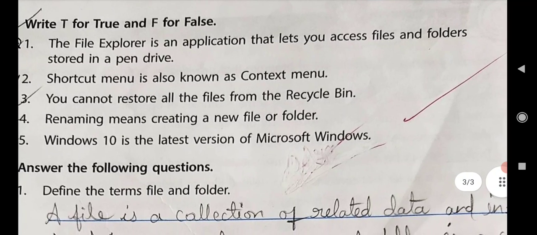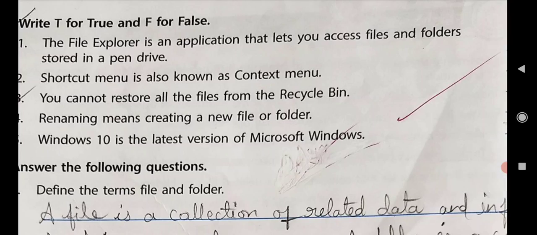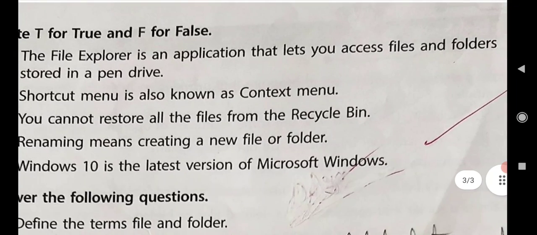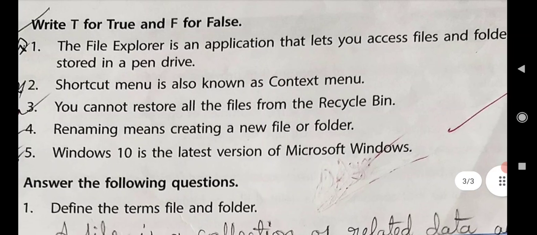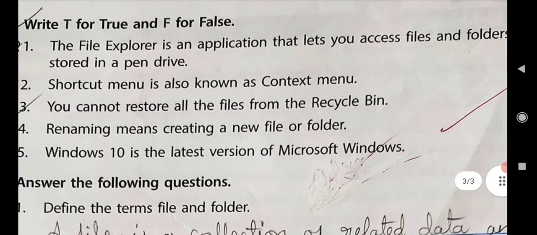True or false. Here, the first one is: the File Explorer is an application that lets you access files and folders stored in a pen drive. Is it true? No, it is not. It is not accessed in a pen drive. Where is it accessed? Can you guess?